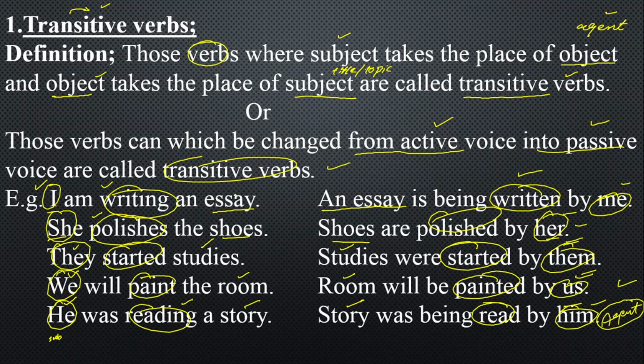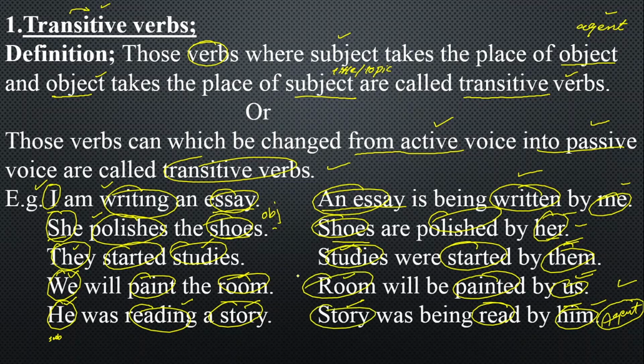And here, an essay, shoes, studies, room, and story are your objects, but as you change them into passive voice, an essay, shoes, studies, room, and story become your title subject. This should be in your mind. We have already discussed the title and the topic subject, so over there I have mentioned everything. In the description box you can go and understand them easily.